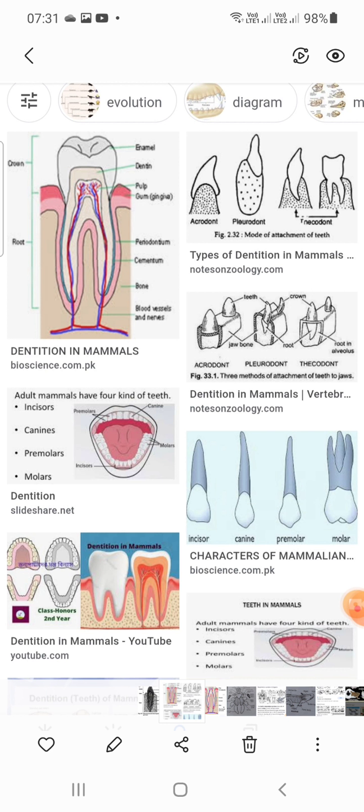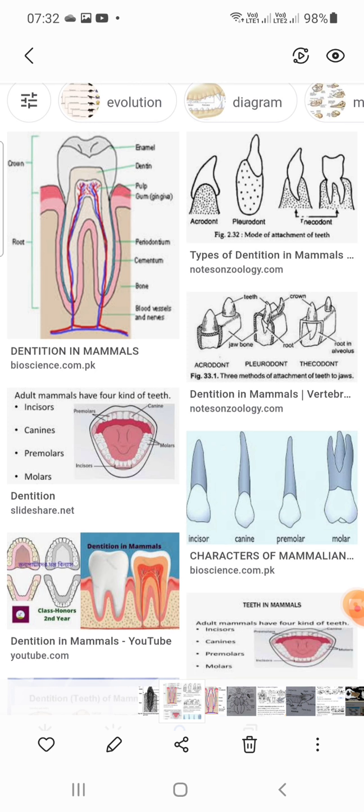Teeth are borne on the premaxillary, maxillary and dentaries. Teeth are present in all mammals except in whalebone whales, spiny anteater and Ornithorhynchus.